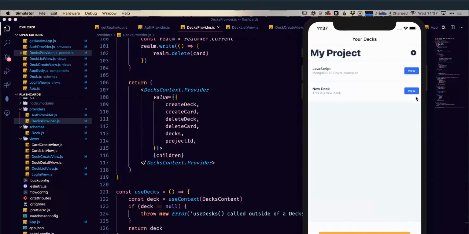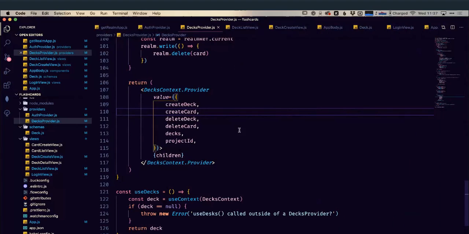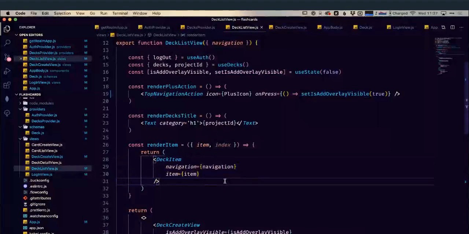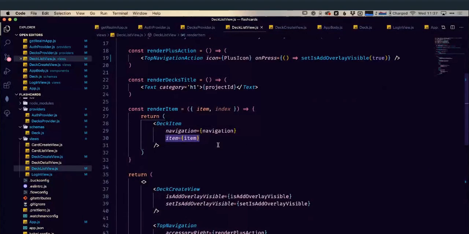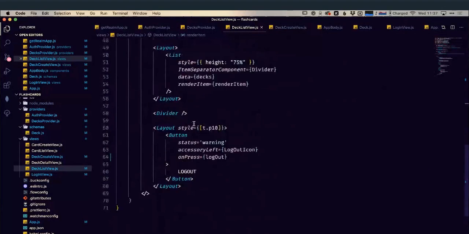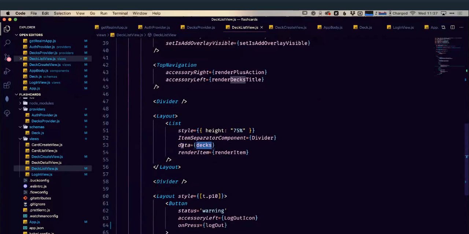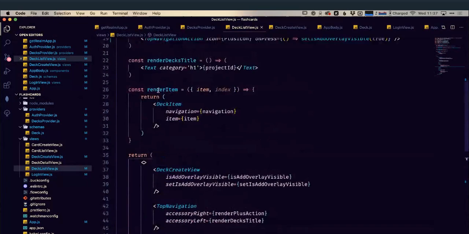So again, as much like we had our log out and our add buttons weren't wired up, these view buttons aren't wired up either. So we're going to look at that. The view button for these is in this deck item that we're rendering. You can see the deck item is being passed a reference to the deck. Down here we've got our deck list, which has our decks being fetched from Atlas. For each item in our deck, it's calling this render item function, and our render item function is then returning this React component called deck item, with a reference to the actual individual deck.